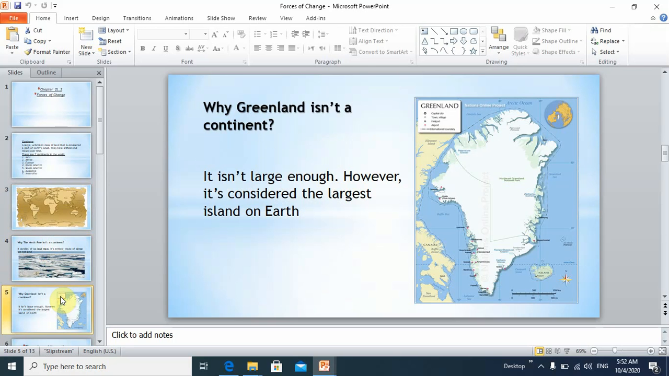Why isn't Greenland a continent? Greenland here, as you can see on the map, is not considered a continent because it isn't large enough. However, it is considered the largest island on Earth.